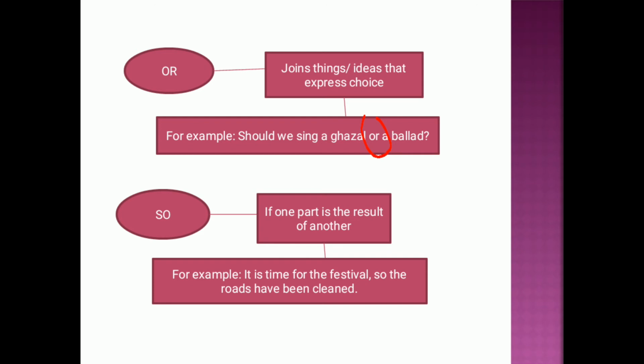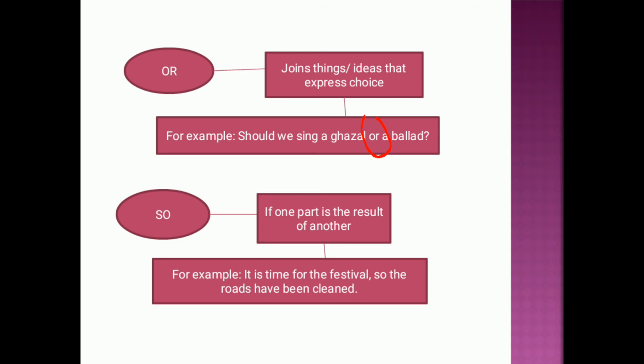The next one is "so", if one part is the result of another. Now, why do we use "so"? "So" is used to define if one part is the result of another. Usually the second part would be the result of the first one, or vice versa. So when we want to represent that we performed some action, and what is the result of that action, when we want to represent these kinds of sentences, then we use "so".